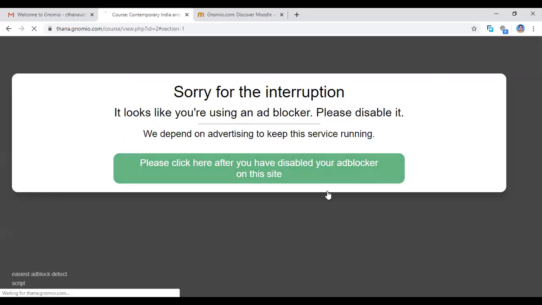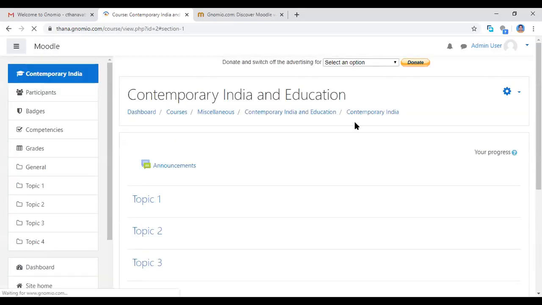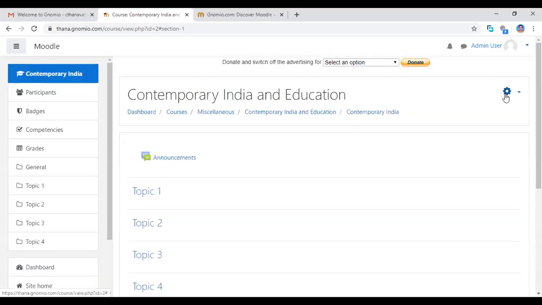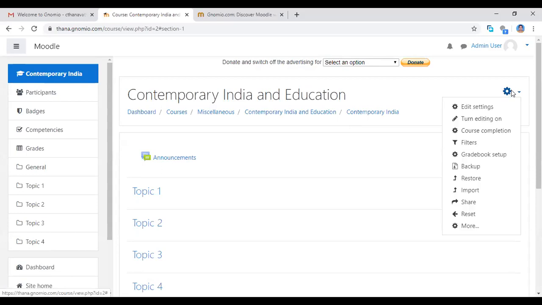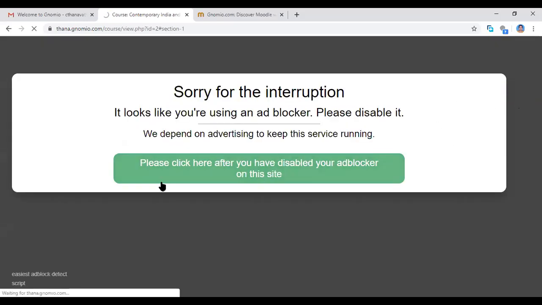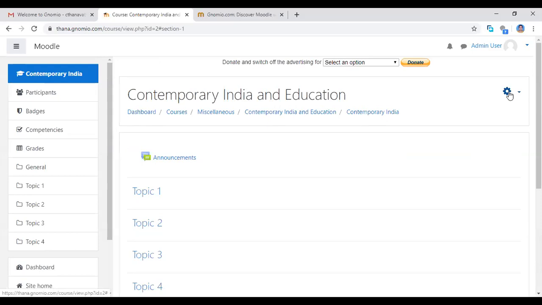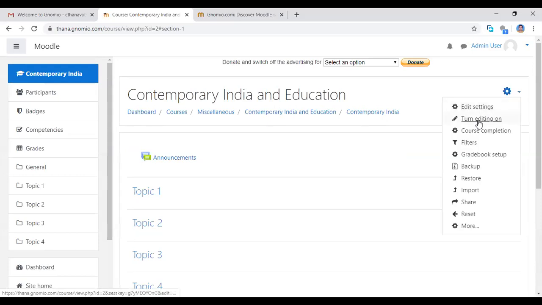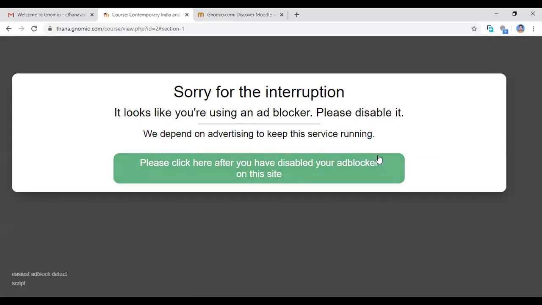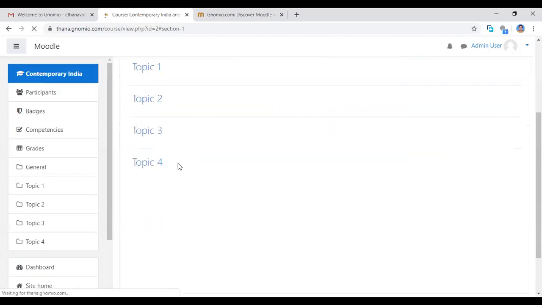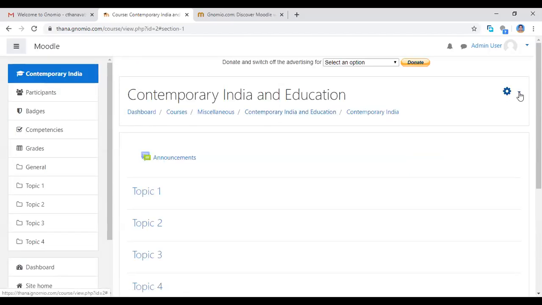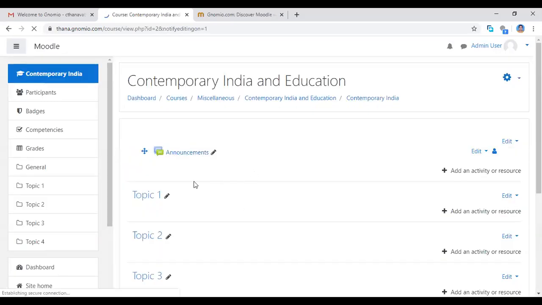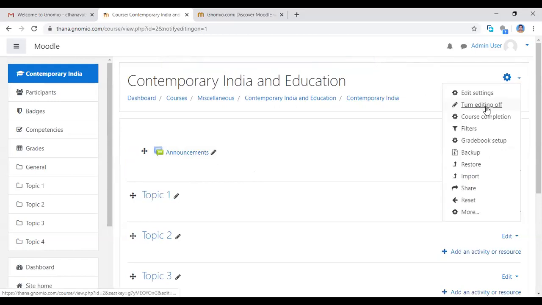See the settings button will be there. You click here. See the settings buttons. You turn editing on. Click turn editing on. So in the page, you will have the settings button and the turn editing on button. Before that, you see the topic, you can't edit or change anything else, before clicking this turn editing on button.